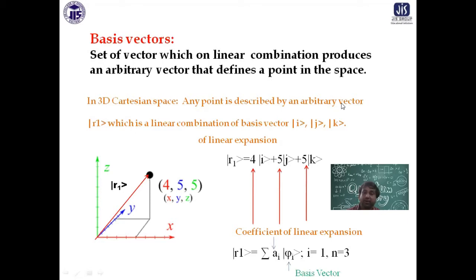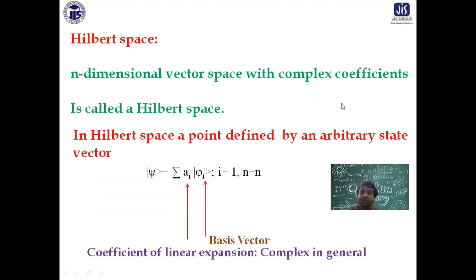On the contrary, after that I defined another space that is called Hilbert space. Hilbert space is also a coordinate system. It's a space where you define a point with a vector, and that vector is a linear combination of all the basis vectors. Those basis vectors are represented by the symbol phi i. So phi 1 is for i equal to 1, phi 2 is for i equal to 2, up to phi n. So it is like a_i phi_i. The a's are the coefficients of linear expansion, and phi_i are the basis vectors.